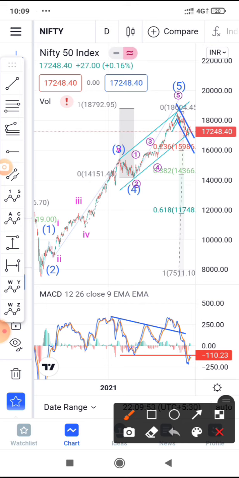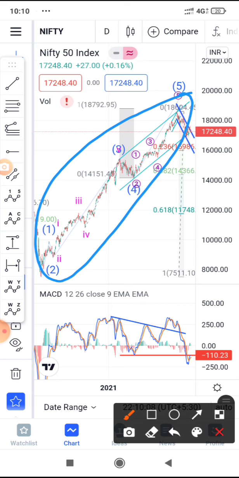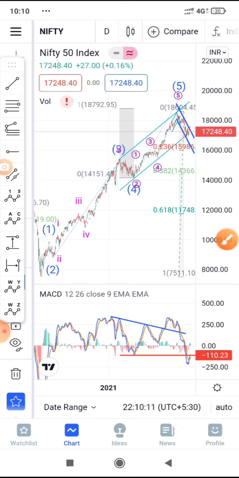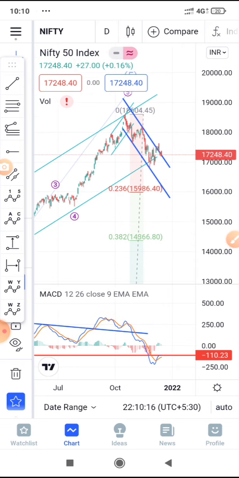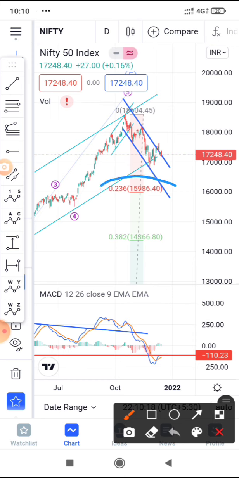Now that I have explained why I'm bearish and what is telling me that we are in a bearish mode, what are the targets on the downside? As I'm explaining, this is an extended wave from 17,500 to 18,600. When there is an extended wave, there is a good chance that it will only retrace 0.236 Fibonacci. This is the minimum, or most of the time the maximum, retracement in case of an extended wave. So we are going minimum to this level.